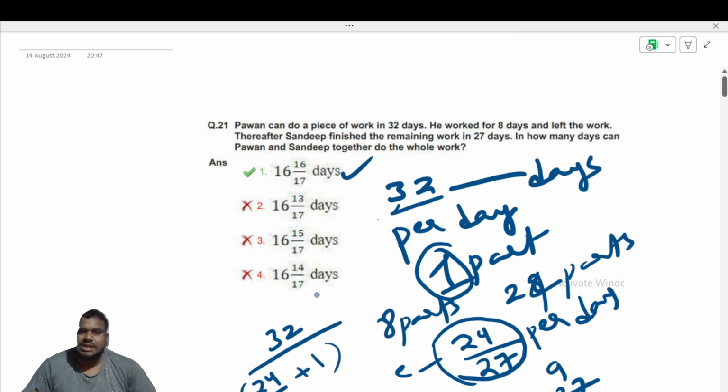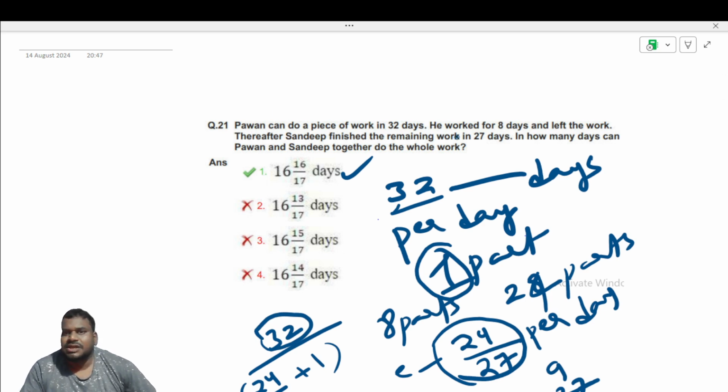So like this you can directly do it just by looking at the question. Assume it as 32 parts of work, and take the efficiency of Pawan as 1. Because he worked for 8 days, subtract 8 parts of work, then 24 parts will be remaining. So 24 parts will be done by Sandeep alone, because Pawan left.